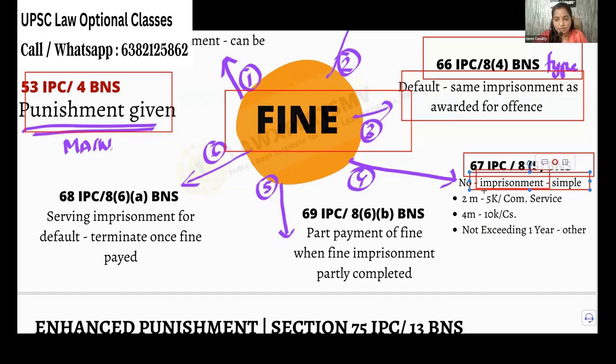So for 5,000, you commit default of fine. Even for community service, they can order community service but you will not go do the community service. So for default of community service also, we can give you 2 months of imprisonment. And from 5,000 to 10,000 rupees, you don't pay, 4 months of default imprisonment. And exceeding any other limit, more than 10,000, that is 1 year. Maximum 1 year for default we can give.